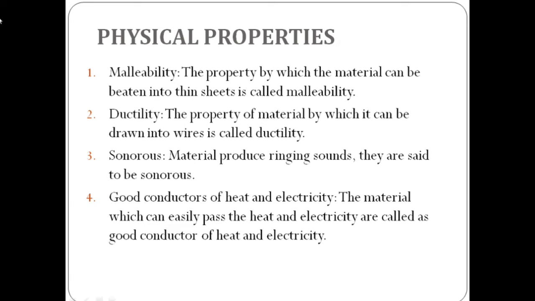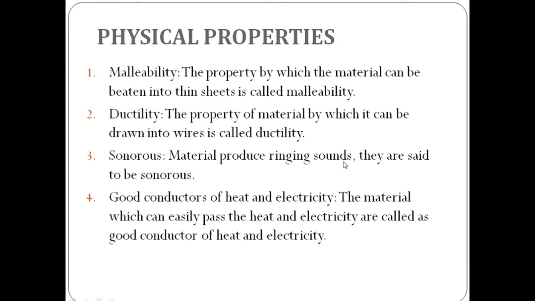Then second was ductility. The property of a material by which it can be drawn into wire is called ductility. Materials that possess this property can easily be converted into wires. After that, third was sonorous.